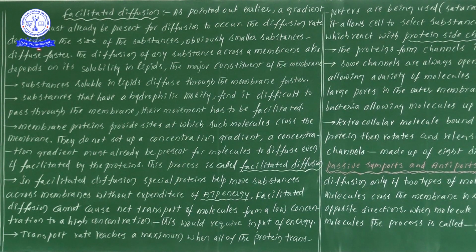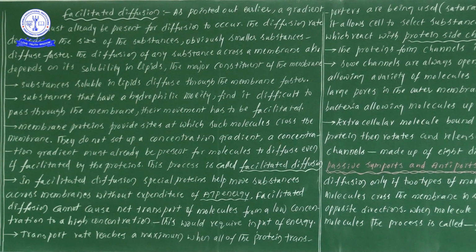Diffusion rate depends on the size of the substances, and obviously smaller substances diffuse faster. For example, when small ions are there, even in a running competition, lean persons will run very fast compared to the fatty ones. Fat persons will run very slowly, and those who are very lean will run very fast. What is the important thing we have to know from that example?